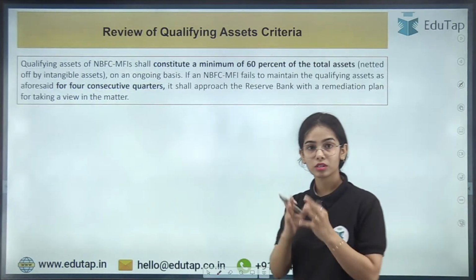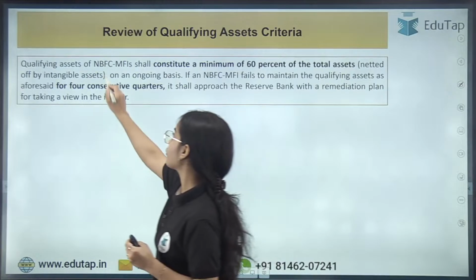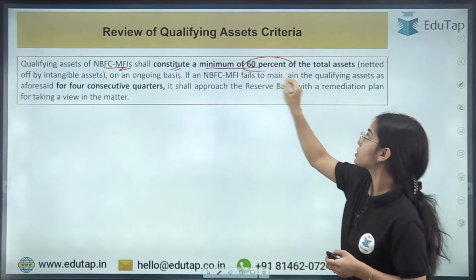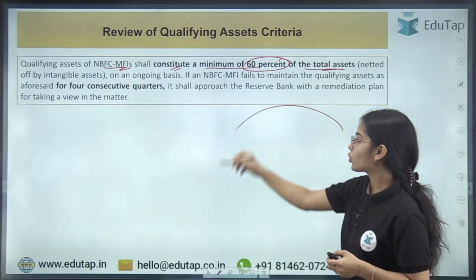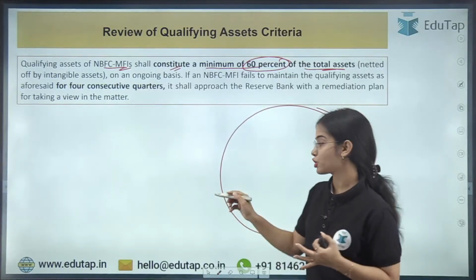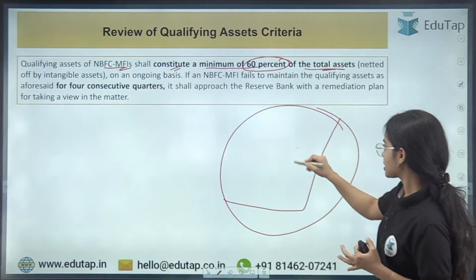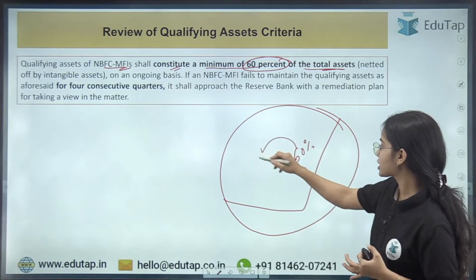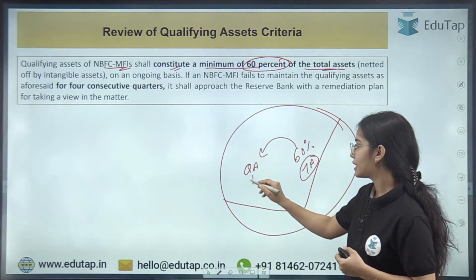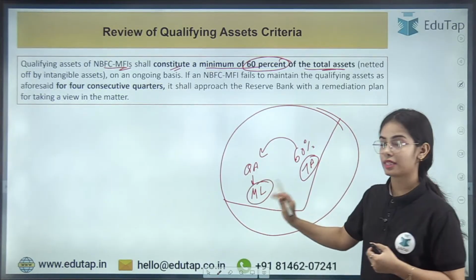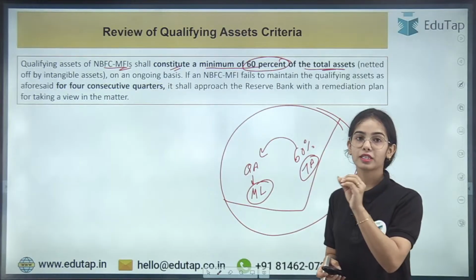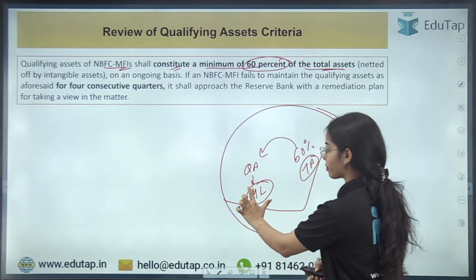Now coming to the main idea, that qualifying asset of an NBFC microfinance institution shall constitute a minimum of 60% of the total assets. That means out of the total asset of the NBFC microfinance institution, 60% of the total assets should go for the qualifying assets, that is the microfinance loans. You can understand. Got it? So this is the basic idea.